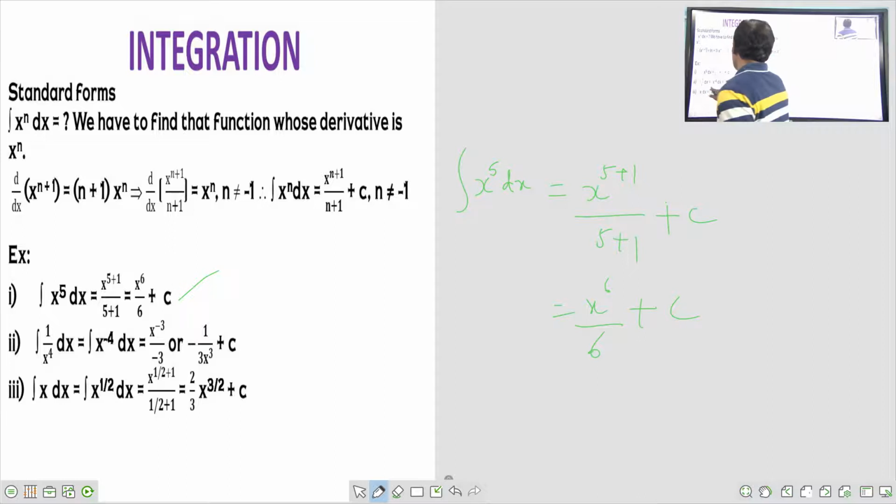Once again, 1 by x to the power of 4. See here, 1 by x to the power of 4 means x to the power of minus 4.